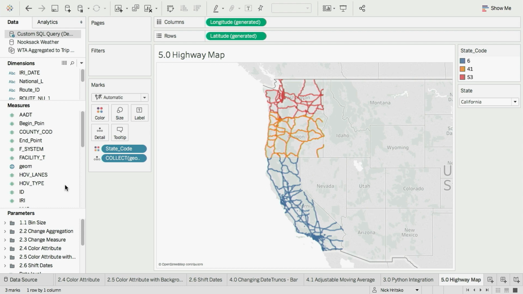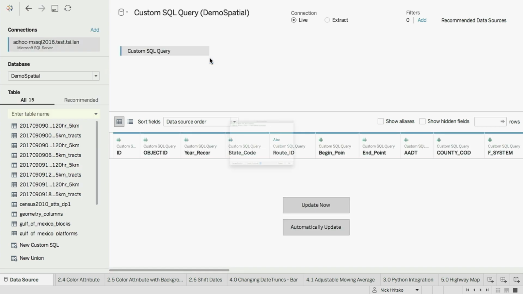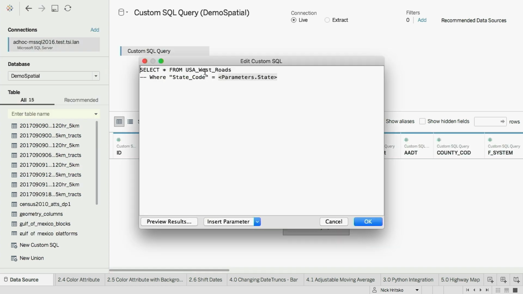So when I go to my data source and edit my custom SQL, you'll see here I'm currently just doing a select star, grabbing the whole table, but I can uncomment the second line, and I can create a where clause where Tableau is going to pass that parameter in and ask the database which of the rows match that state code. Now, I wouldn't do this for a simple quick filter.